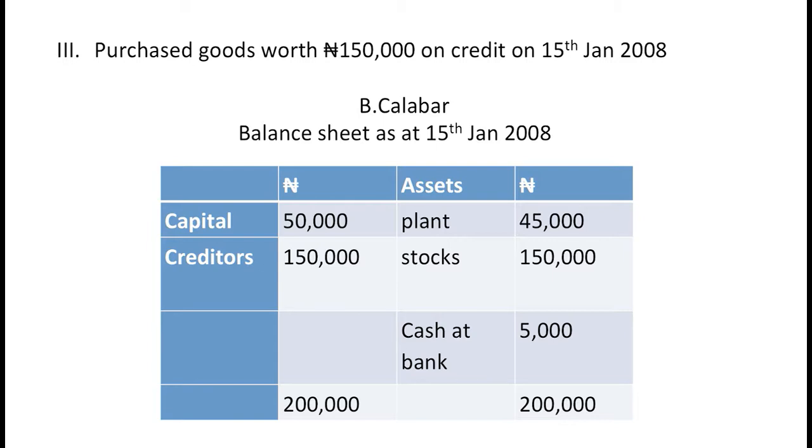You can see that 50 plus 150 on our debit side is 200,000 naira. Plant, which is 45,000 naira. The stock collected on credit is 150,000 naira. And the cash that we have at bank is 5,000 naira, which sums up to 200,000 naira.